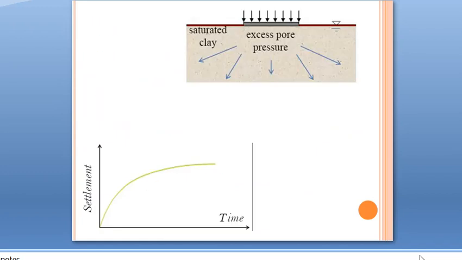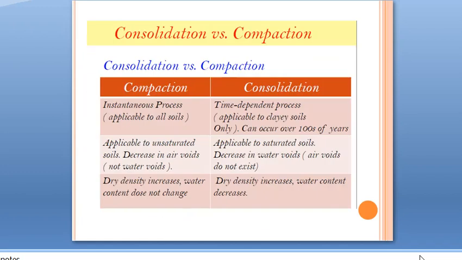Then we discussed the difference between consolidation and compaction. Compaction is an instantaneous process, and here the air voids are released out, and in consolidation the water is expelled from the voids, and the process is time dependent, and it can occur over hundreds of years because it is a very slow process. Compaction is applicable to unsaturated soils also, but consolidation occurs in saturated soils only because water is expelling out.